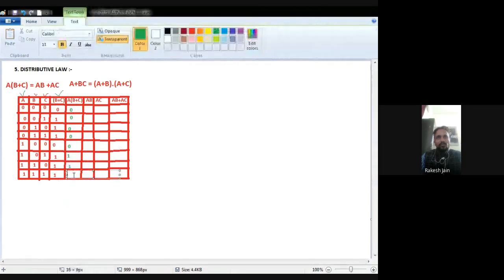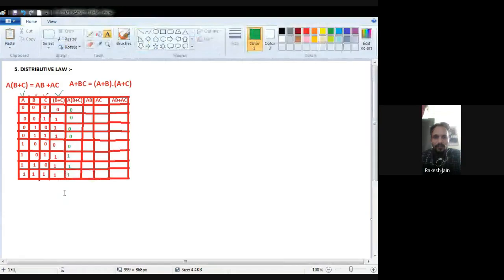A multiplied by B plus C means A dot B plus C, and what is the meaning of multiply, or what is the meaning of dot? AND operation. And remember this thing, AND operation. What is the meaning of AND? If any input is 0, output will be 0.